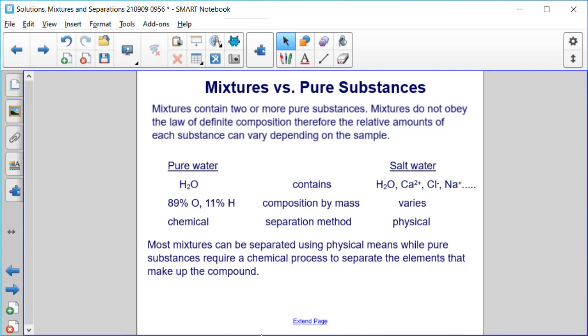And we can separate mixtures often by physical means. So salt water can be distilled and purified down to that pure water. That is a physical process. Most mixtures can be separated using physical means, while pure substances will always require a chemical process to separate the elements that make up the compound.